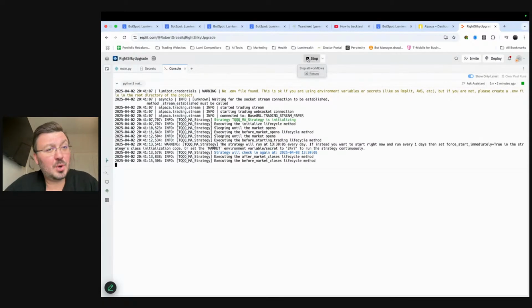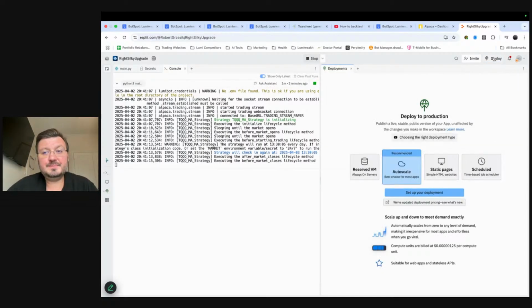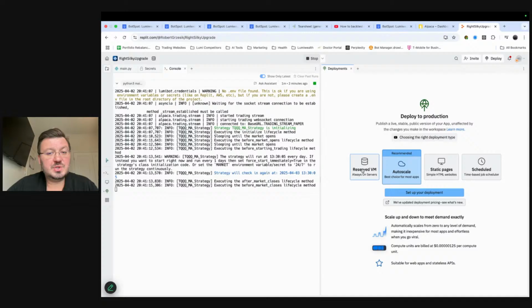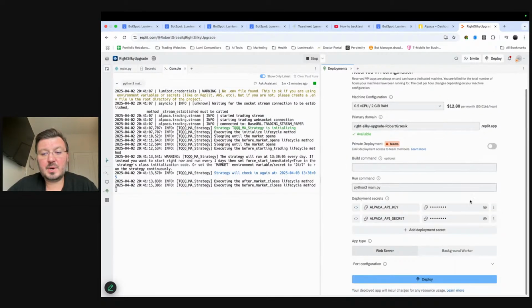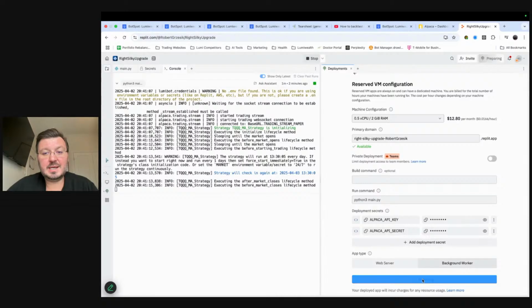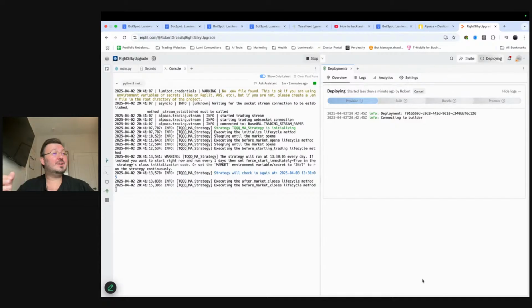If you want this thing to permanently run for you, then what you're going to do is click on deploy. You're going to use reserved VM, click deployment, and then down at the bottom here, you're going to click background worker, and then you're going to hit deploy. And there we go. Super simple. Deploy this thing. You have a running strategy for you that is, again, hopefully making you that 32% a year with this particular strategy. But I'd love to hear what else you guys have.